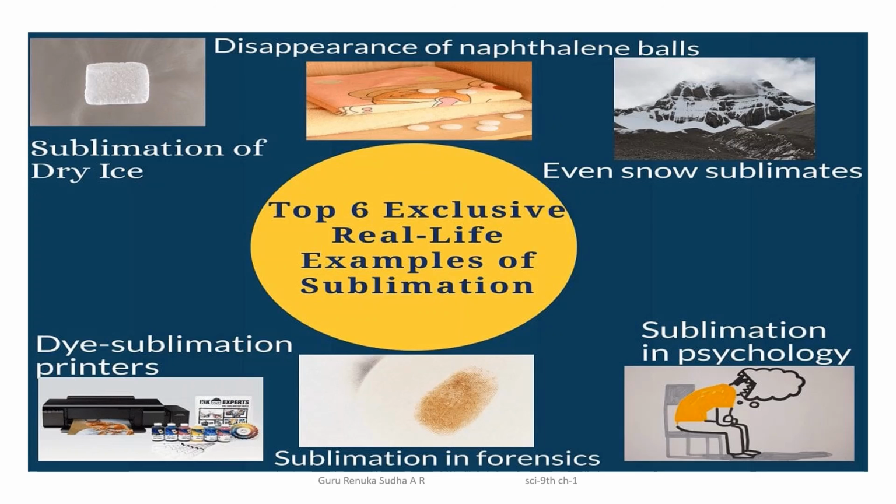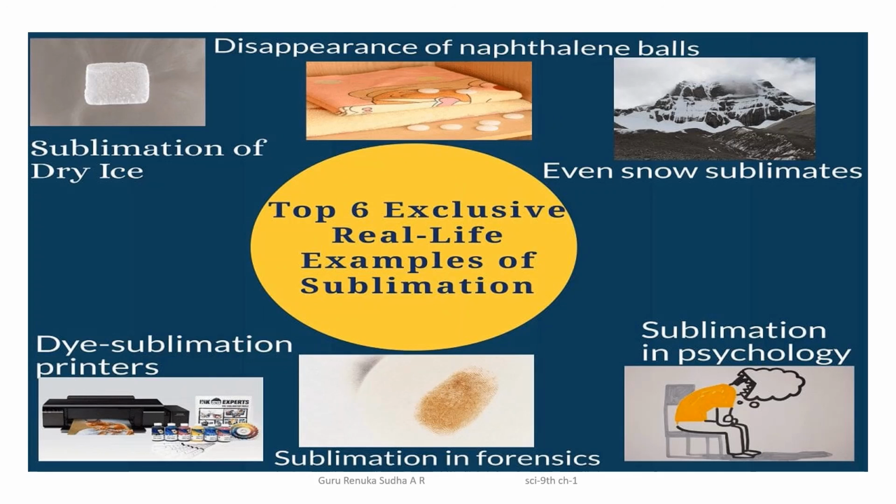Okay, and also you can see these things in our daily life. That means sublimation of dry ice, camphor and naphthalene. Even snow sublimation you can also see, and the ink of a printer, how it evaporates.